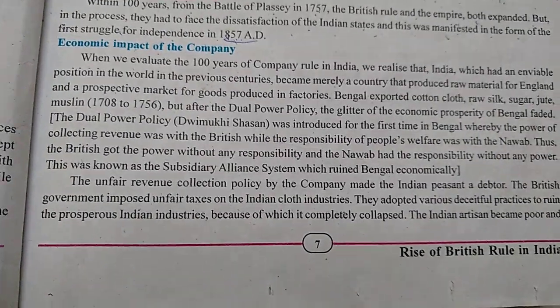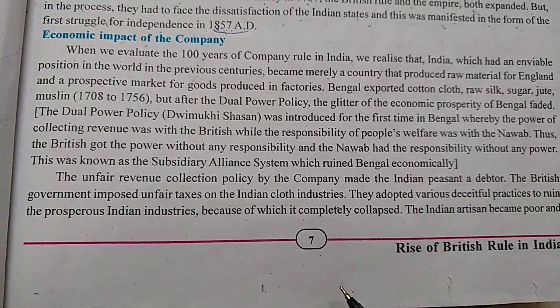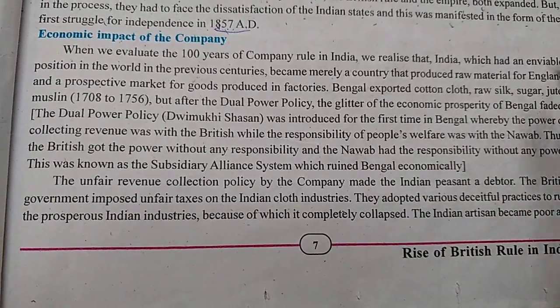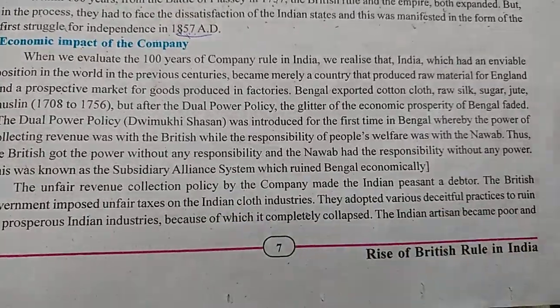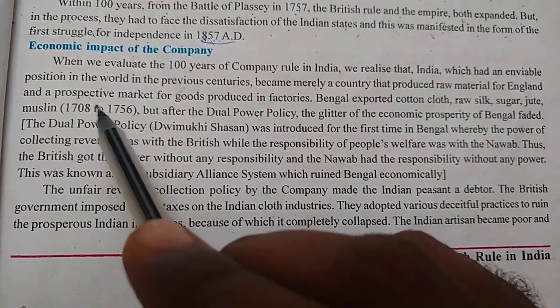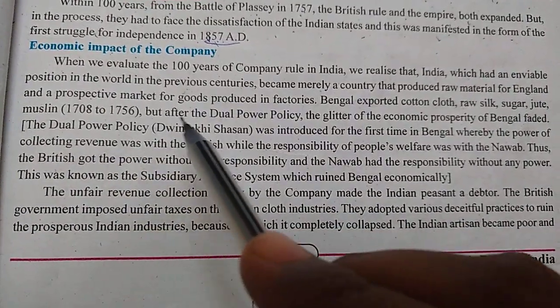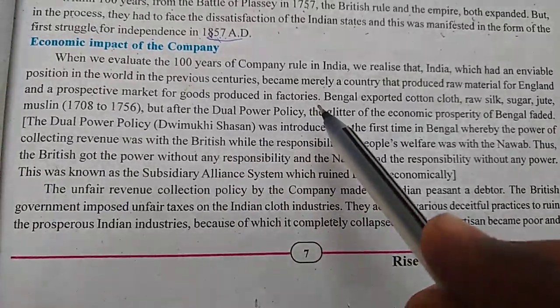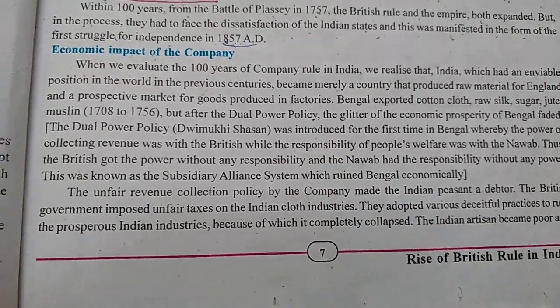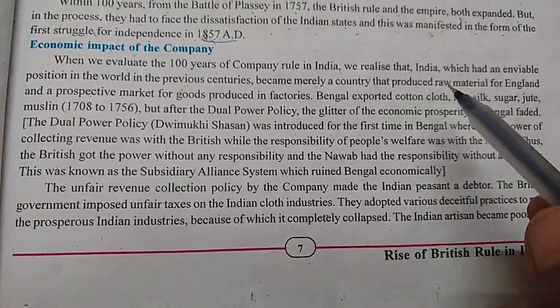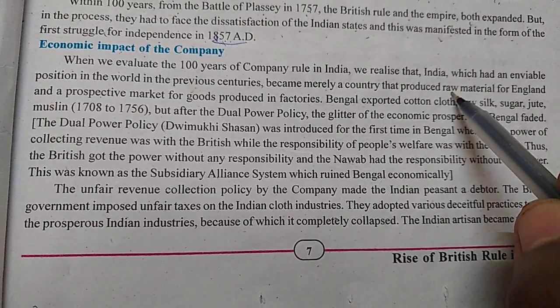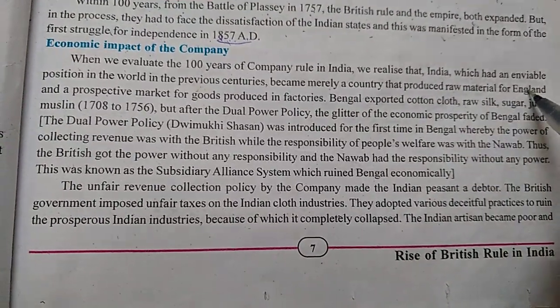But now what happened? India became a country which produced raw material for England, and a prospective market for goods produced in factories. We face two drawbacks. Whatever raw material is prepared in India, we provide to England.